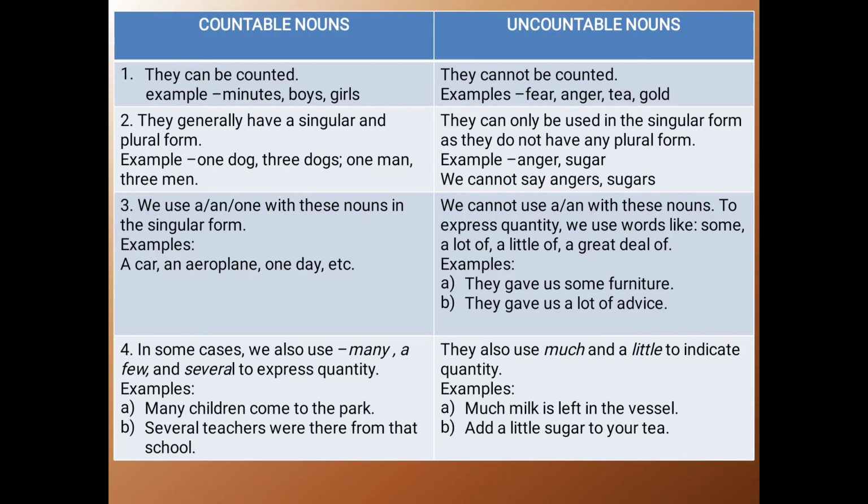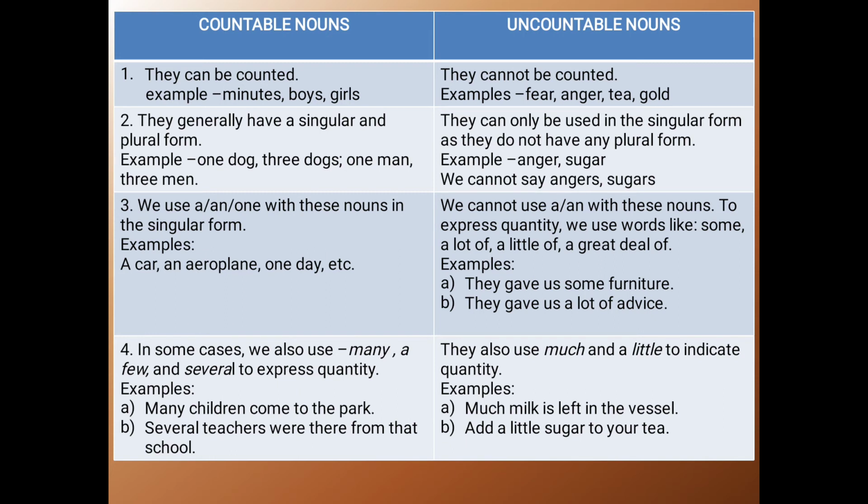Now we'll see the difference between countable and uncountable nouns. The first difference is that countable nouns can be counted, for example minutes, boys, girls, and uncountable nouns cannot be counted, for example fear, anger, tea, gold. Countable nouns generally have a singular and plural form. Example, 1 dog, 3 dogs, 1 man, 3 men.